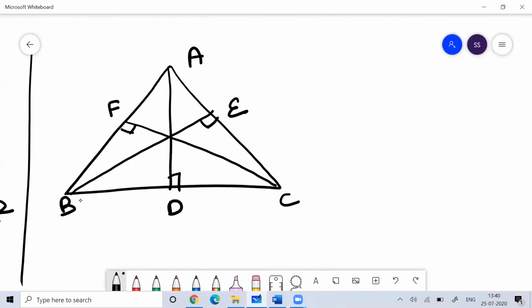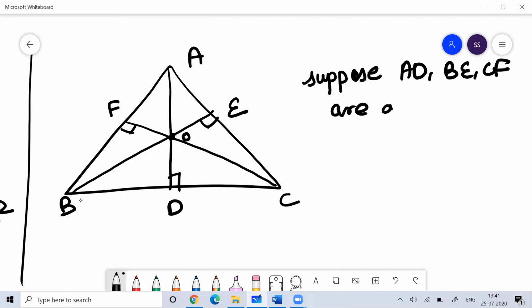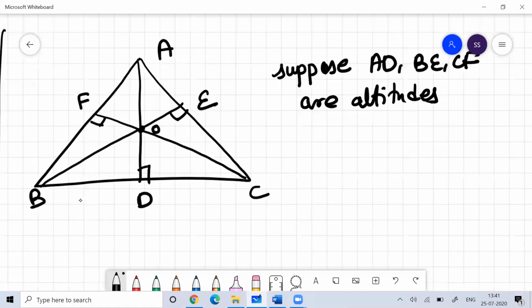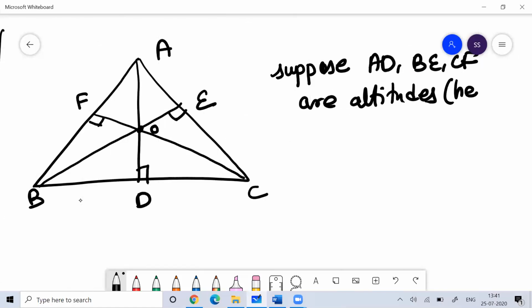The point where they meet is called the orthocenter. Somewhere we call them altitudes, somewhere we call them height also.